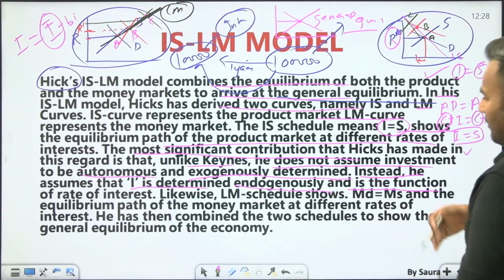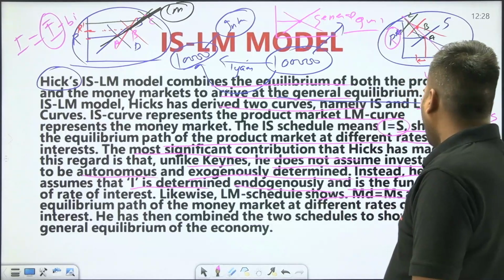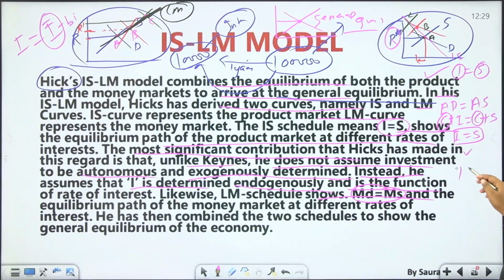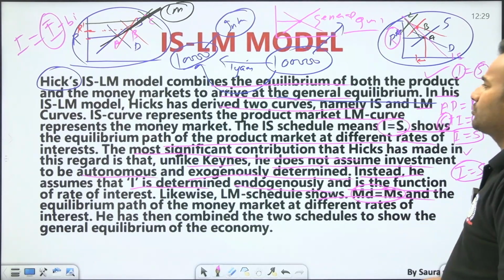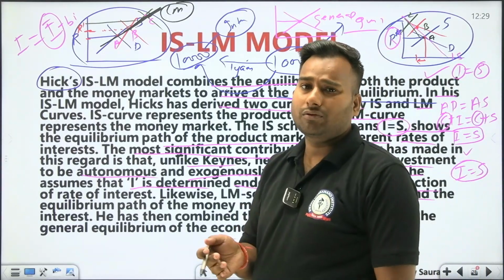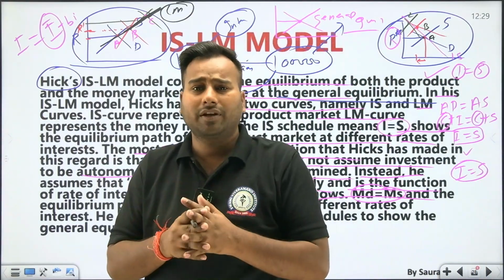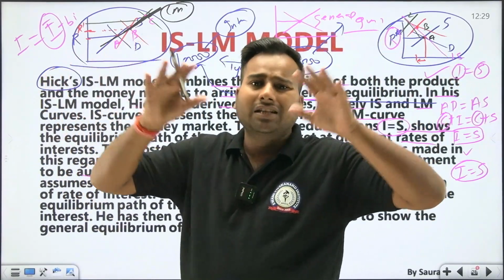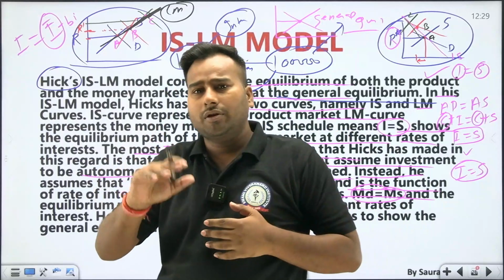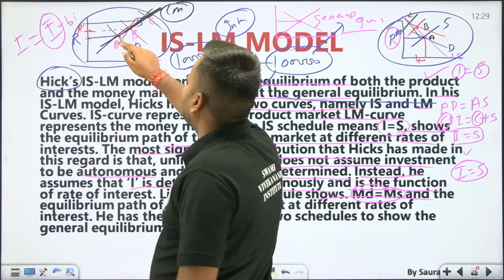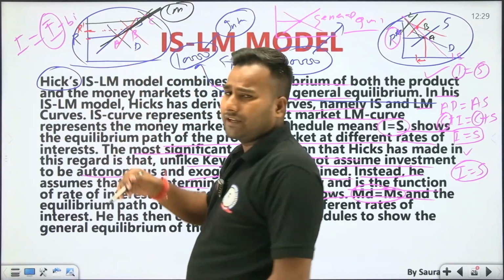Likewise, the LM schedule shows money demand equal to money supply. See, what IS showed was investment equal to saving. What LM shows is that in the money market, the money demanded is equal to the money supplied, and only then will equilibrium exist. So at different rates of interest, different equilibria will be there.